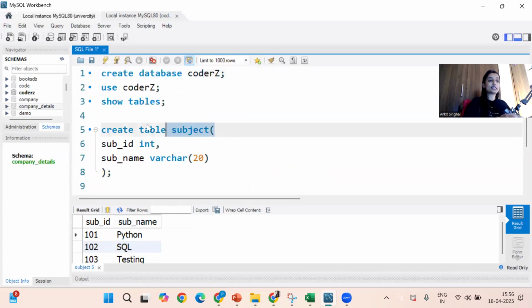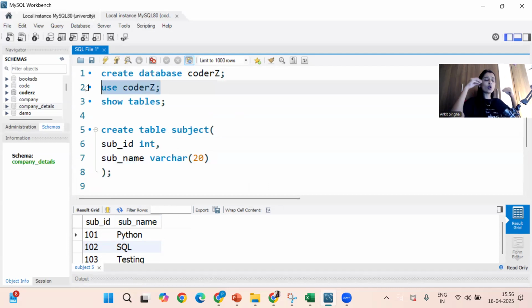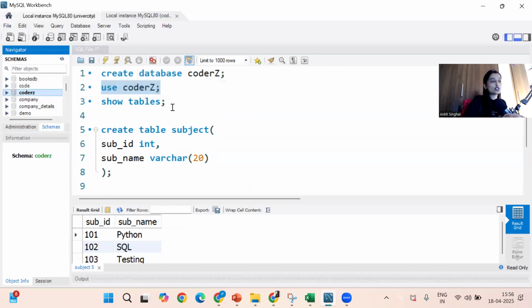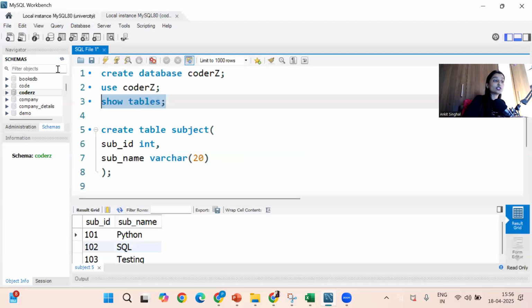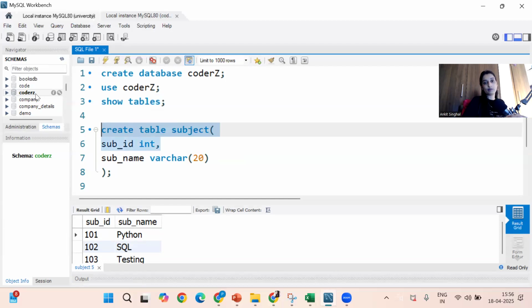Okay. So now next part, see, create query is done. Database, create a table is done. Syntax is done. First you write use database name. After that, whatever query you execute will be executed on this database only. It will ignore all other databases. See, whatever databases we have, it will ignore everything. Which database is under use? Coders. So if you write show tables, it will show all the tables inside coders. If you tell it to create a table, it will create it inside coders.